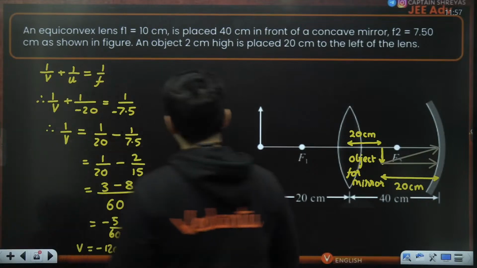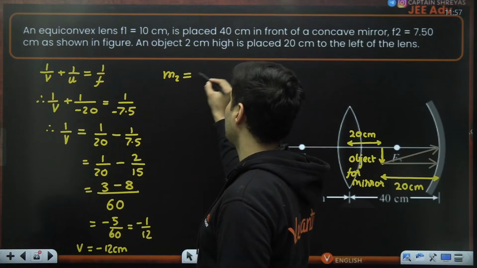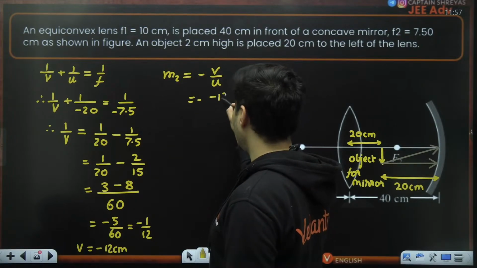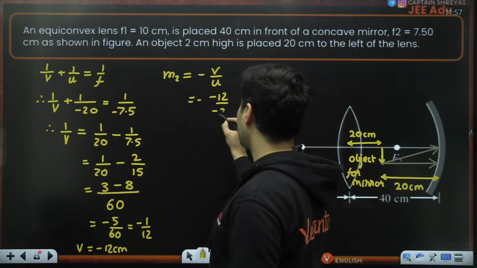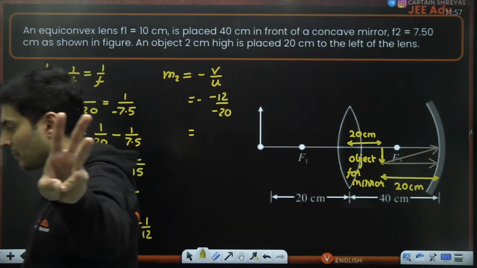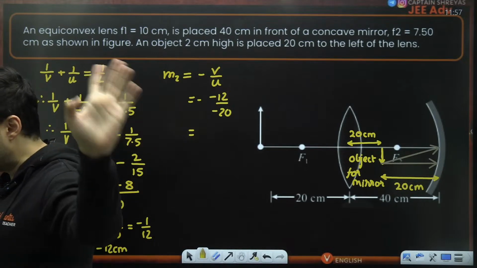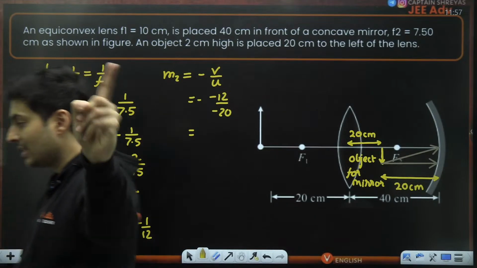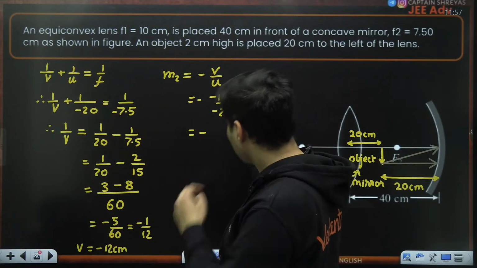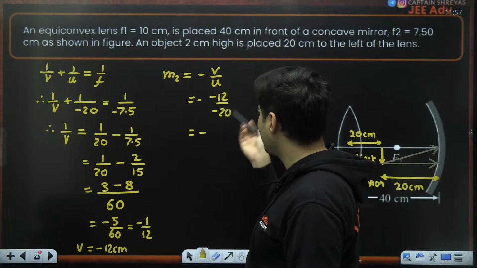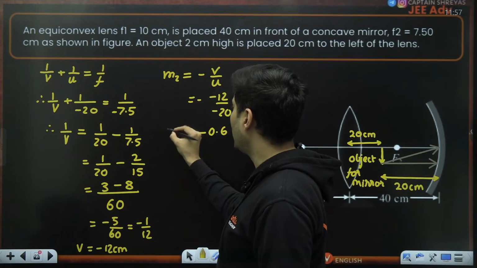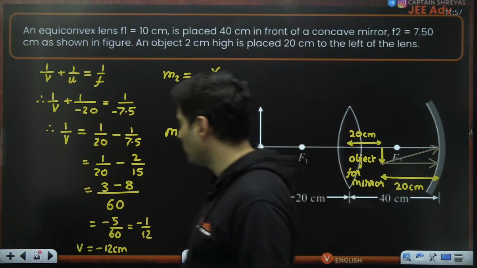Just check this out. If you ask me what is the magnification in this case, again, it will be minus V by U. So V is minus 12. Object distance was minus 20. Is that right? Minus, minus, minus, 3 times. So again, it is going to be inverted, guys. Yep. So divided by 2, it will become 6 by 10. So I can just write it as minus 0.6. Okay. So magnification in the second case is minus 0.6.